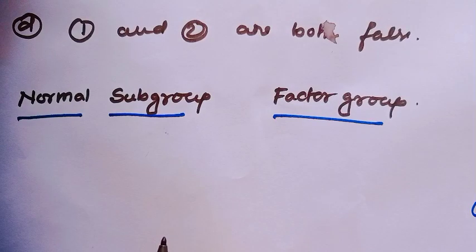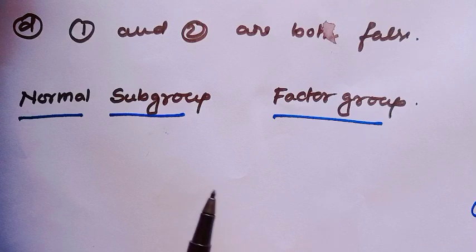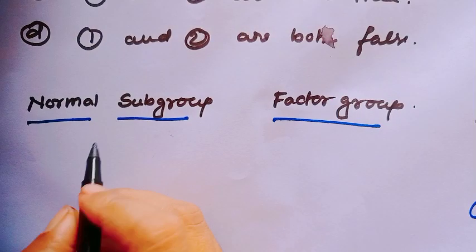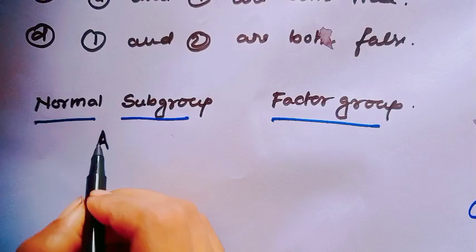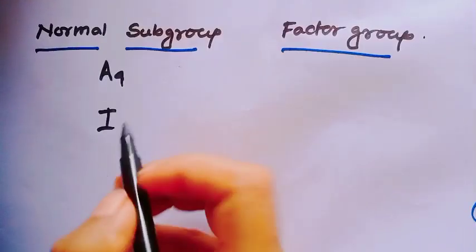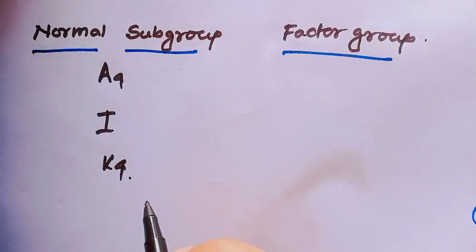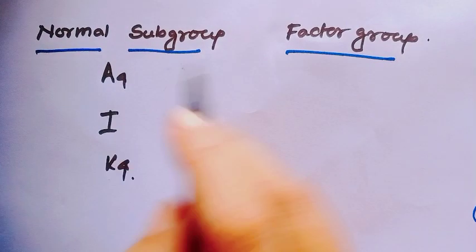Come back to our original question. The question asks: does there exist a surjective group homomorphism from A4 to Z4? At first we have to find the normal subgroups. We all know the normal subgroups of A4 are A4 itself, the identity, and K4. Then by the first isomorphism theorem, consider the factor groups.